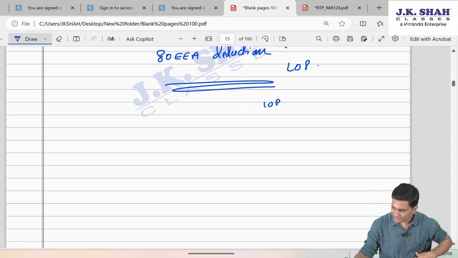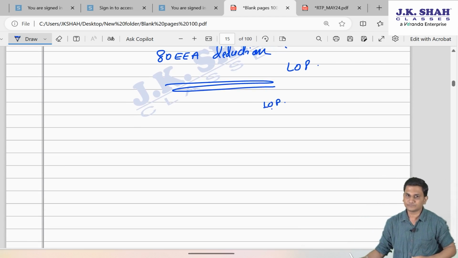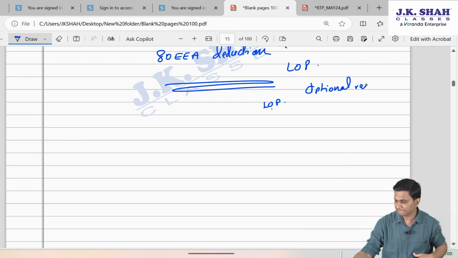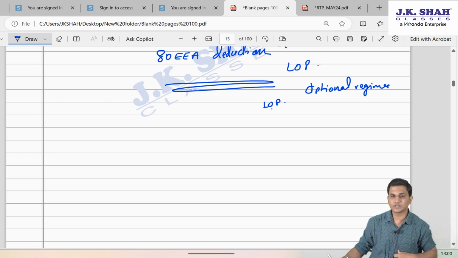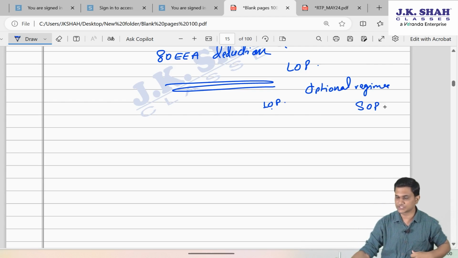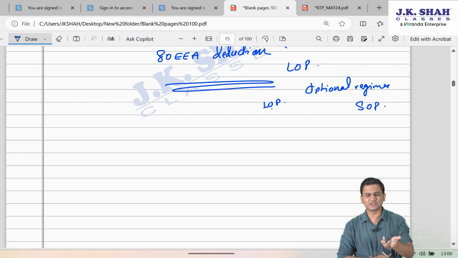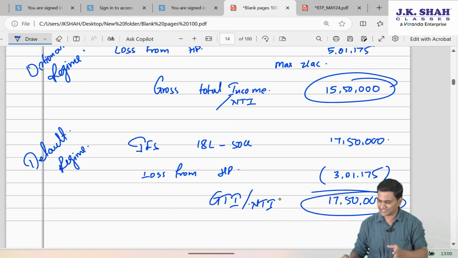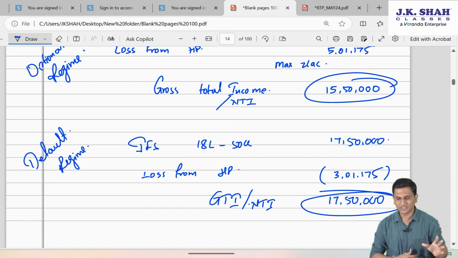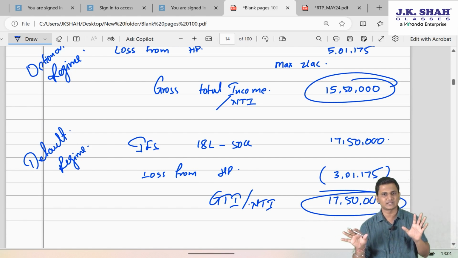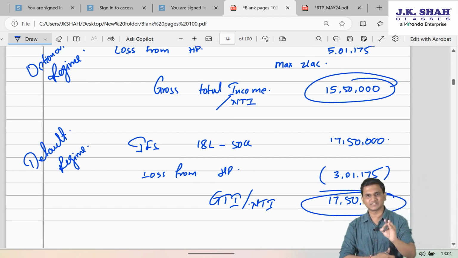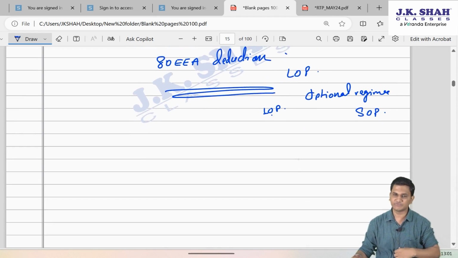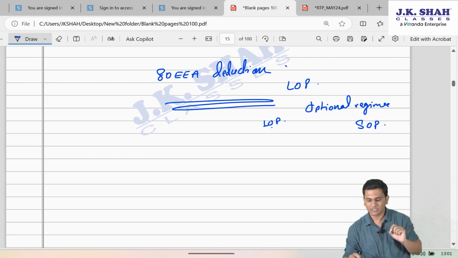Friends, if you recollect, for LOP under optional regime and SOP under optional regime, the default answer will still remain the same, because in default even 80EE will not be allowed. So the default answer will be still same, 17,50,000, no other change, irrespective of how you try to take that interest. But friends, under optional regime, we can evaluate one possibility.